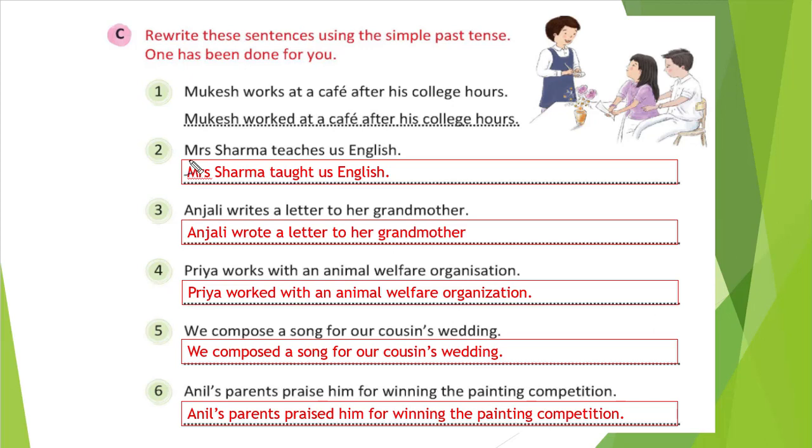Okay. You can see second one, Mr. Sharma teaches us English. So teaches, that is the action going on. So what is the second form of teaches? That is taught. So Mr. Sharma taught us English. Right? It is very easy. Third one, you see, Anjali writes a letter to her grandmother. So writes is the verb, right? And what is the second form of write or the simple past tense of write? That is wrote. So Anjali wrote a letter to her grandmother, right? So you can see it is very easy, not at all difficult, right?